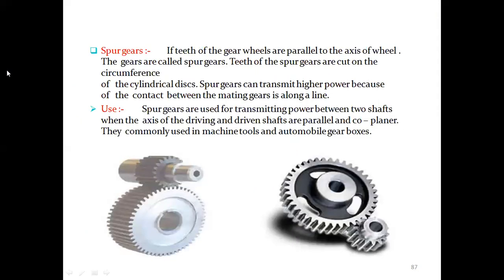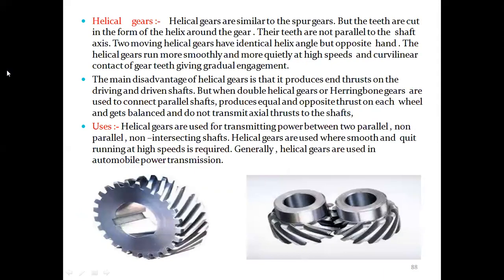Spur gears: if the teeth of the gear wheels are parallel to the axis of the wheel, the gears are called spur gears. The teeth of spur gears are cut on the circumference of a cylindrical disc. They can transmit higher power because the contact between the mating gears is along a line. They are used for transmitting power between two shafts whose axes are parallel and coplanar. They are commonly used in machine tools and automobiles.